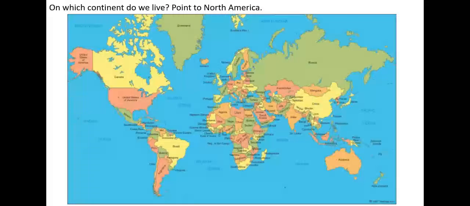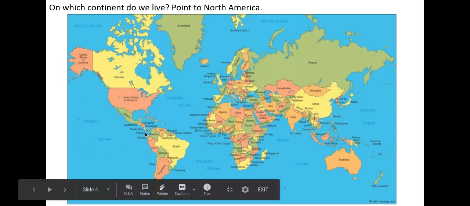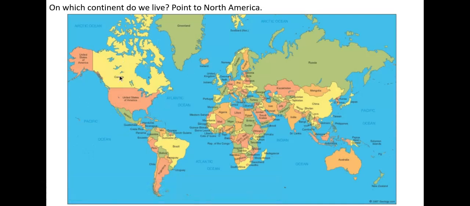On which continent do we live? Right? Remember, we've learned there are 7 continents. Where do we live? We live right over here in the United States. We live in the United States of America, but the continent is called North America, right? And that's this big thing right here. Look how big Canada is. And we can see Alaska, which is actually part of the United States, but is not connected to the United States. It's up here to the north and west of Canada, right here.